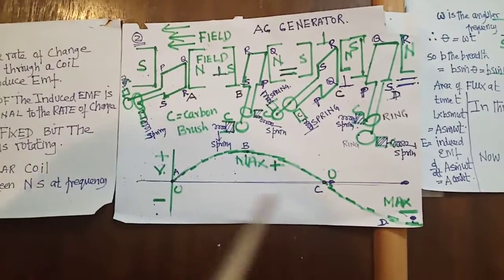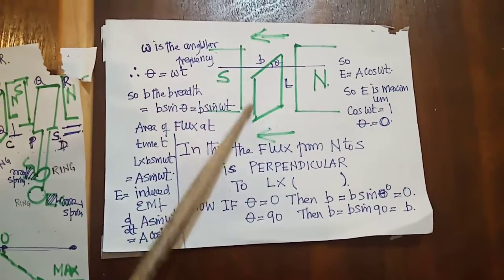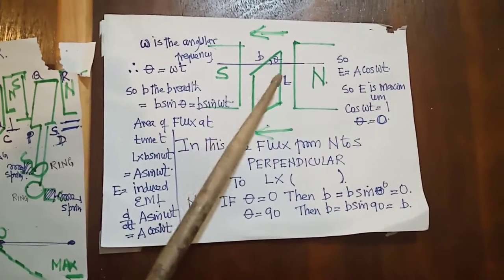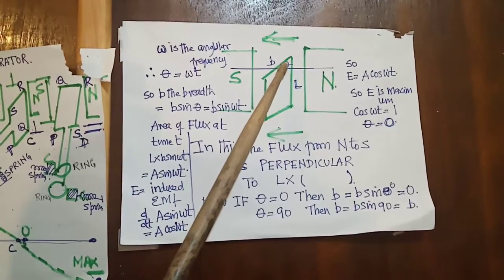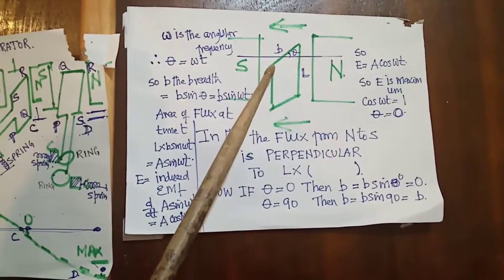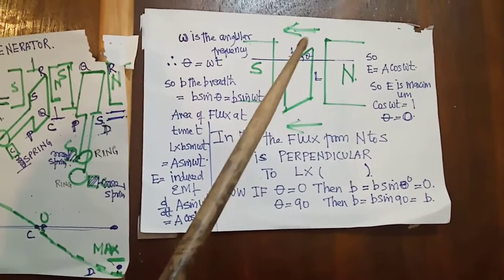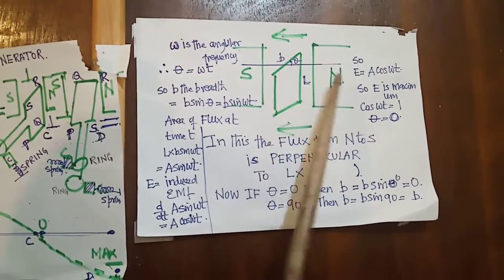So now we will come to this. See here, this is the coil. I didn't draw the output; leave it, that is not important. This is angle theta. B is at angle theta, and this is L. This L is not changing, but B is. When it is perpendicular to this, B is maximum.